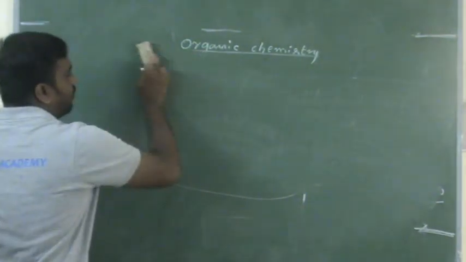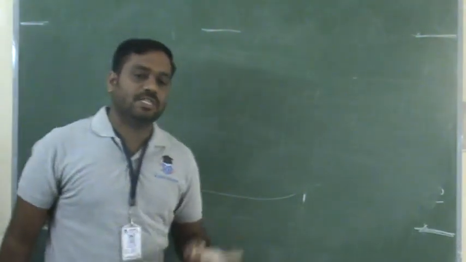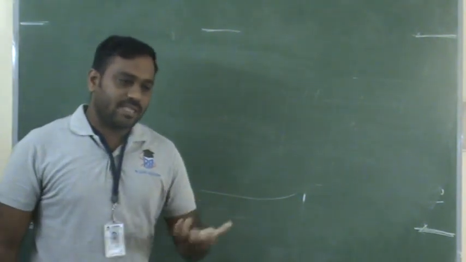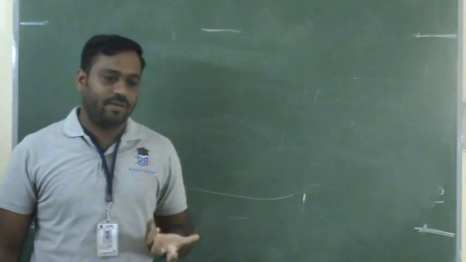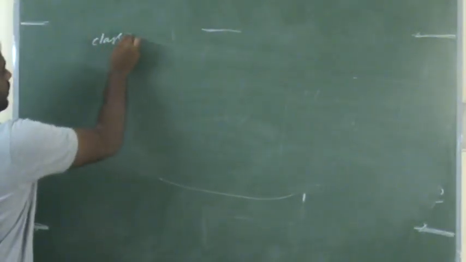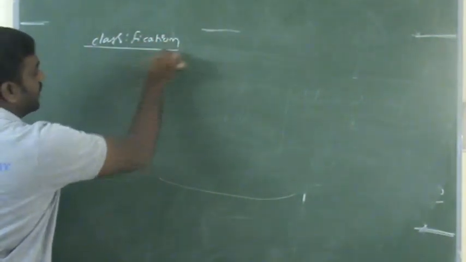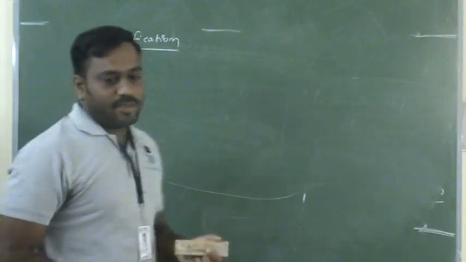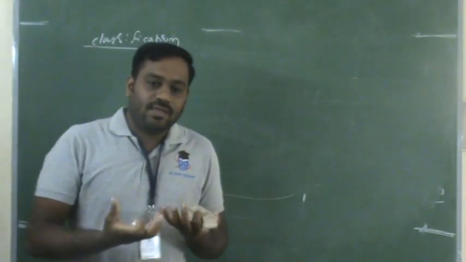Now the major topic in halogen compounds is classification. Without understanding the classification, we can't understand this chapter perfectly. Now the classification we are going to discuss with different criteria. The classification is always done using some criteria.